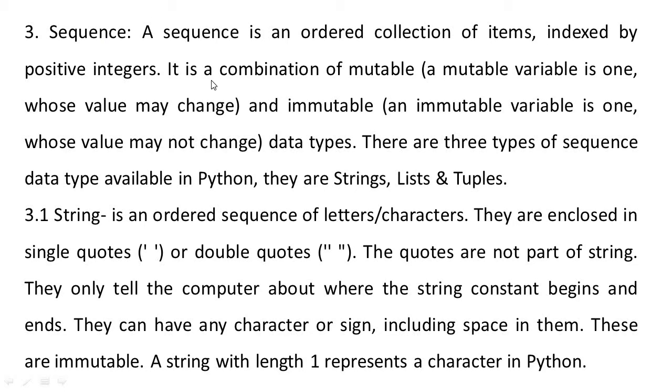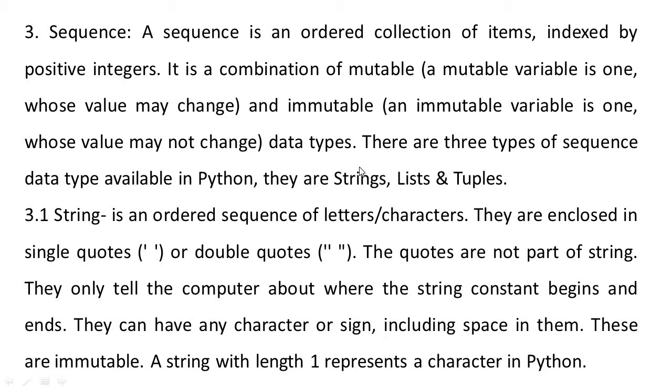Next, third one is sequence. Sequence is an ordered collection of items, as the name indicates, sequence, indexed by positive integers. So this is basically a combination of mutable variables, which can be changed, and immutable variables also, which may not be changed.